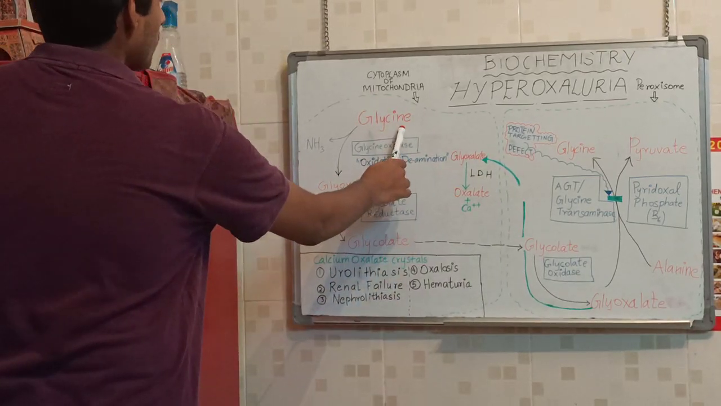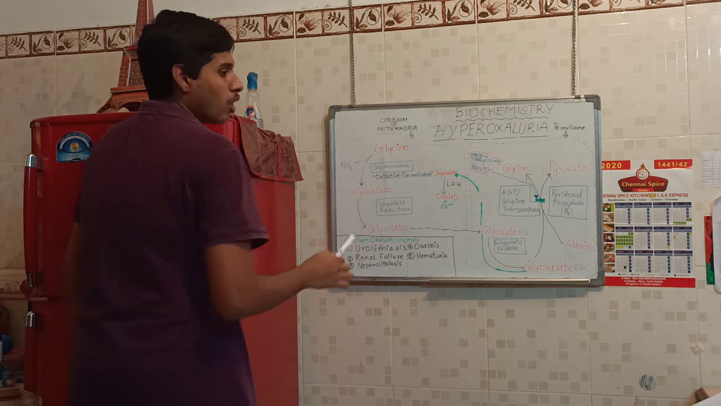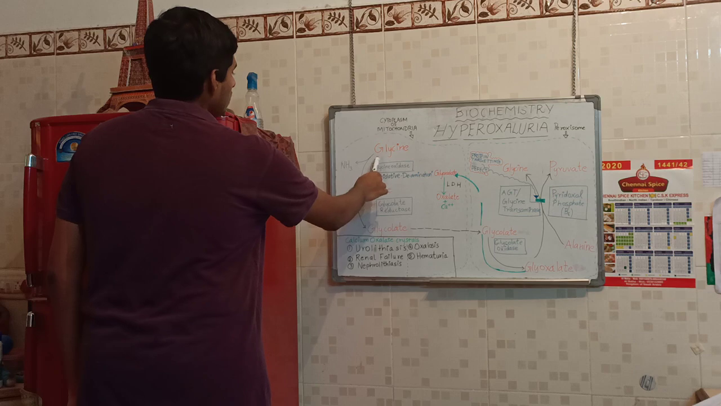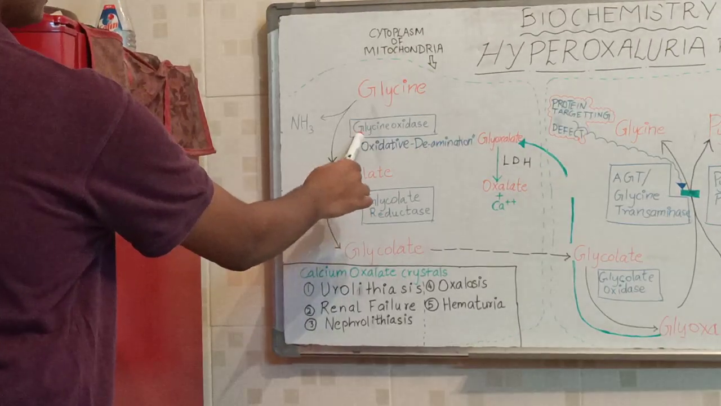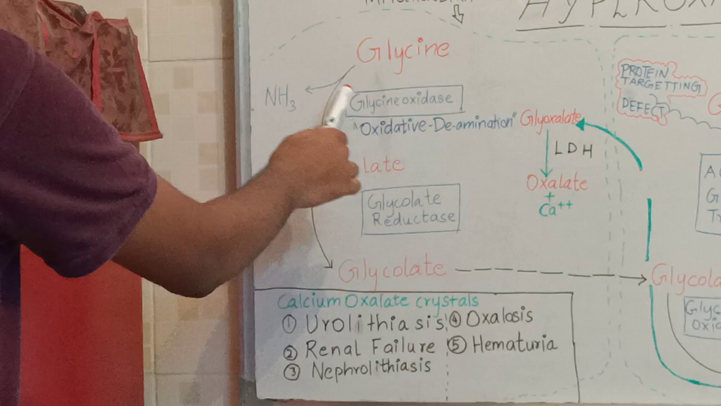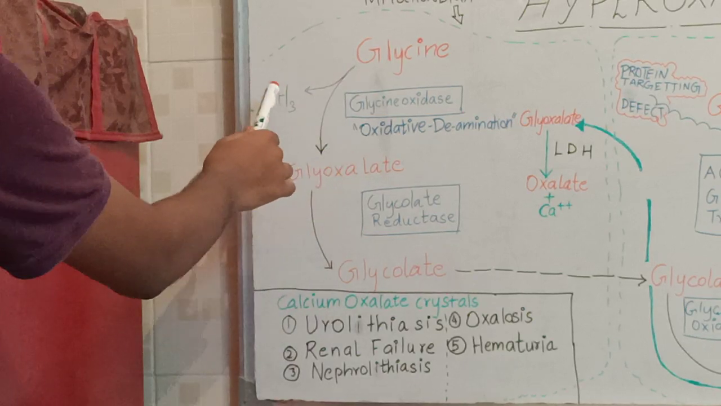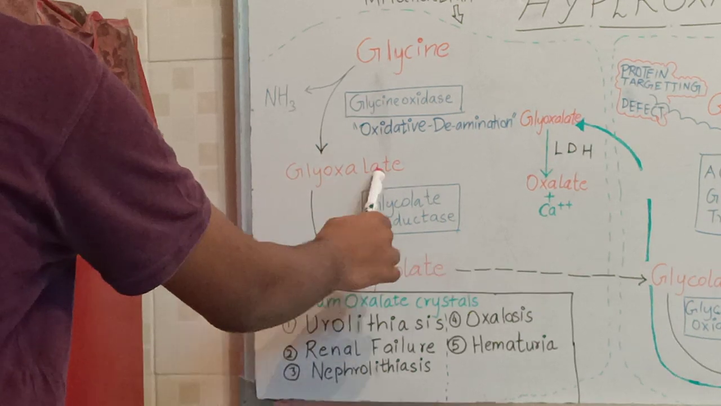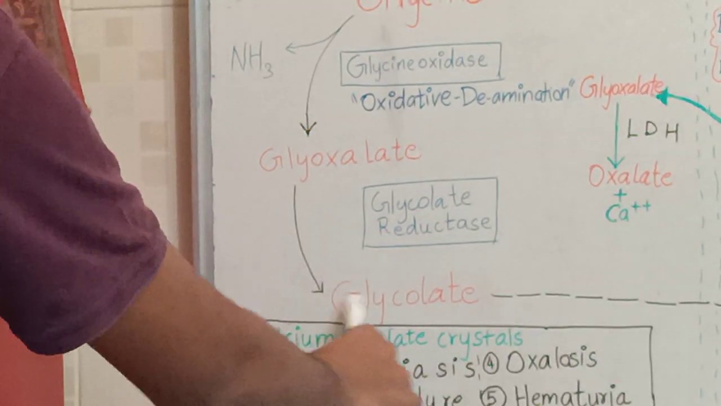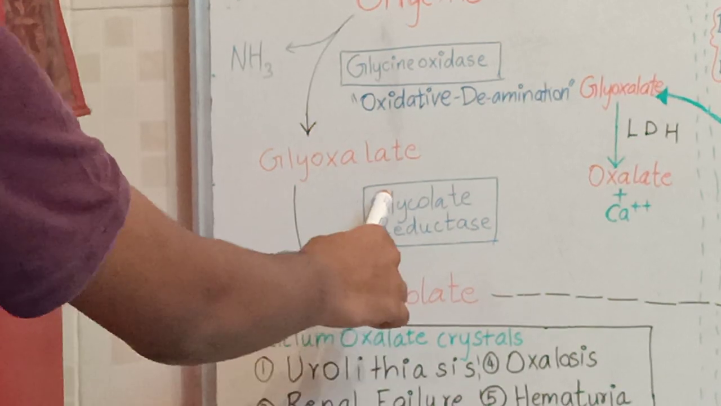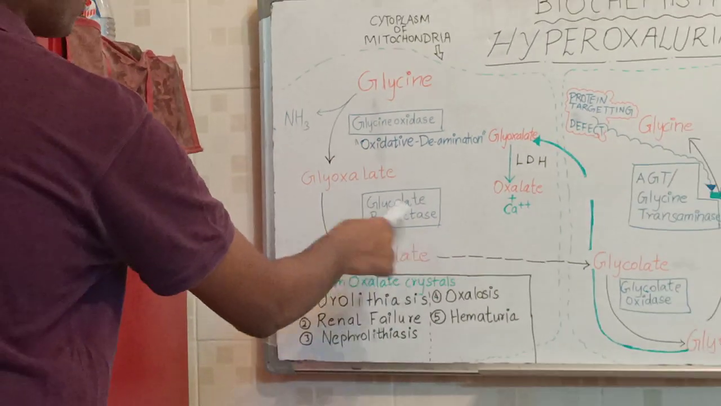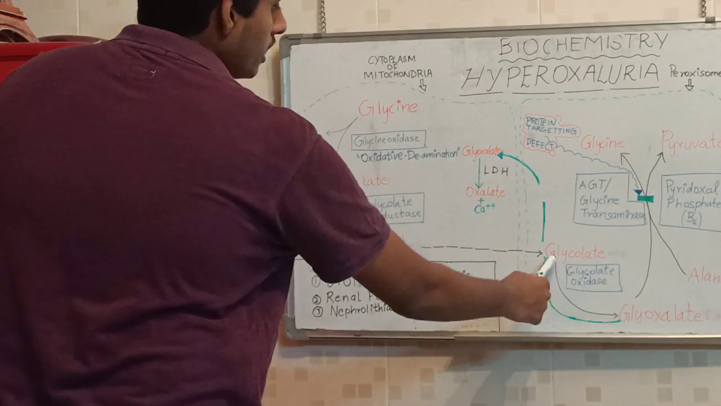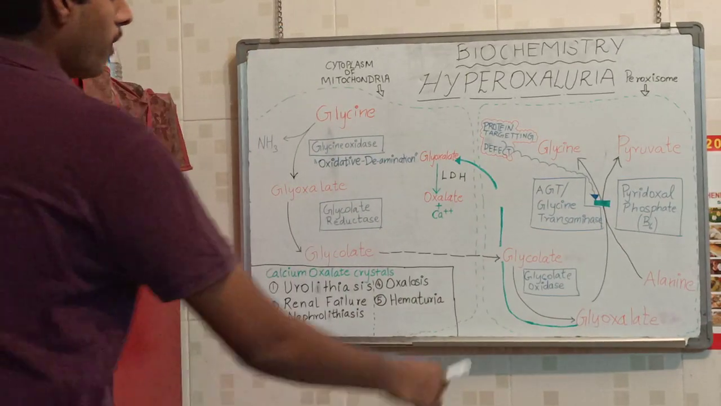So this is glycine. This is basically a metabolic disorder of the glycine pathway. Glycine is turning into glyoxylate with the help of the enzyme glycine oxidase, and here ammonia is getting released. This is basically oxidative deamination, and glyoxylate is getting converted into glycolate with the help of the enzyme glycolate reductase, and this glycolate is getting transferred from mitochondria into peroxisome.